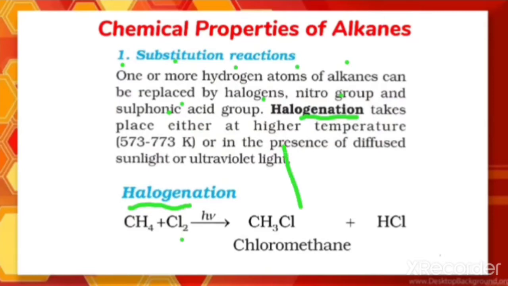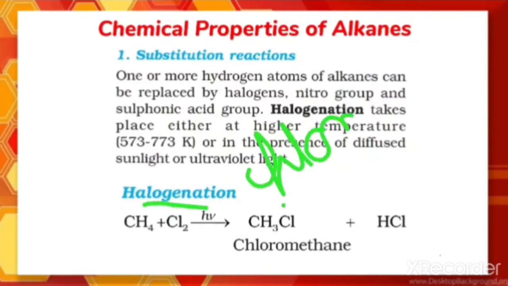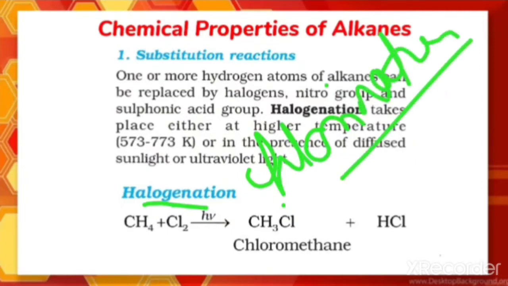That is by replacing the hydrogen with a halo group. So here chlorination is taking place, because which halogen is substituting here? That is chlorine. So we can call it chlorination. In general it is written as halogenation, but particularly we can name it chlorination. Chlorination is taking place here.